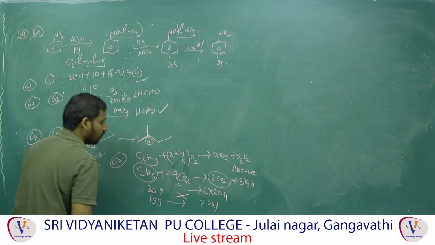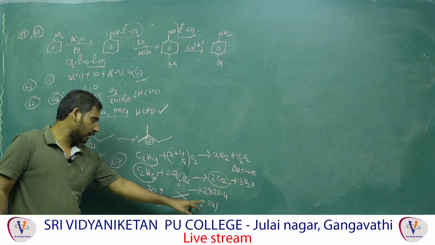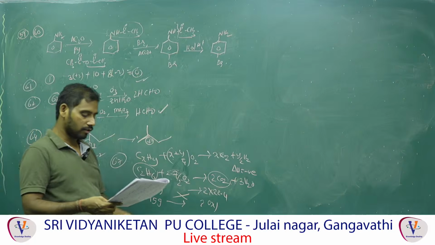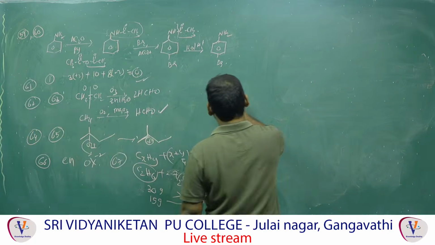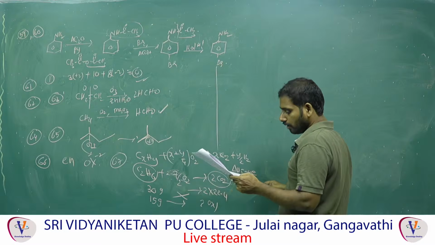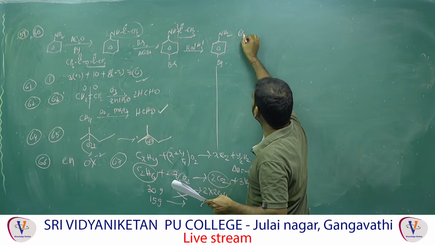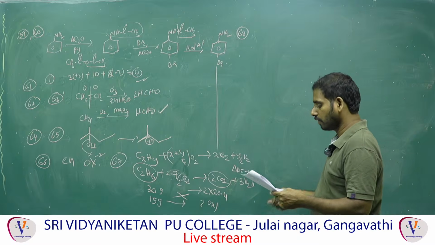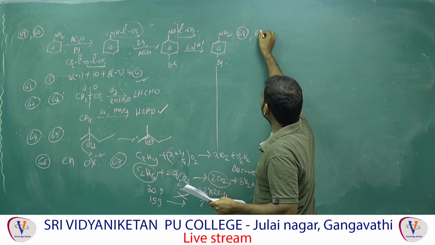Cross multiplying, 30 into x equals 15 into 2 into 22.4, so the answer is finally 22.4. That's all for 67. 68 is easy, related to ideal and non-ideal, positive and negative deviation. Next one, 69.